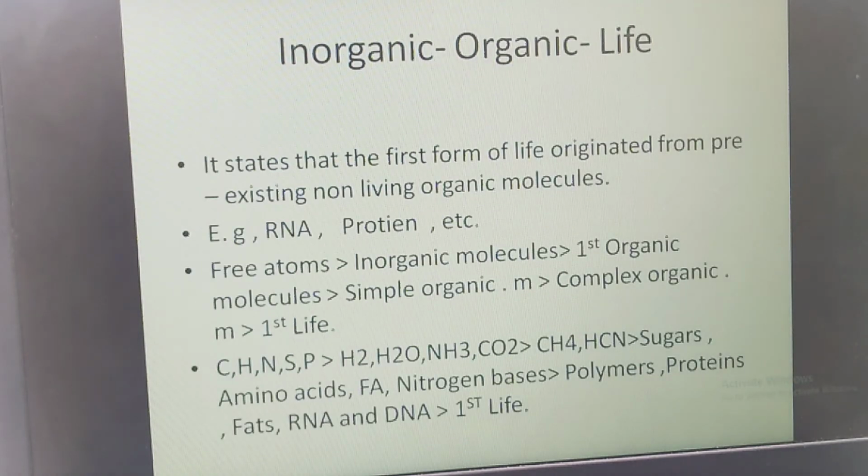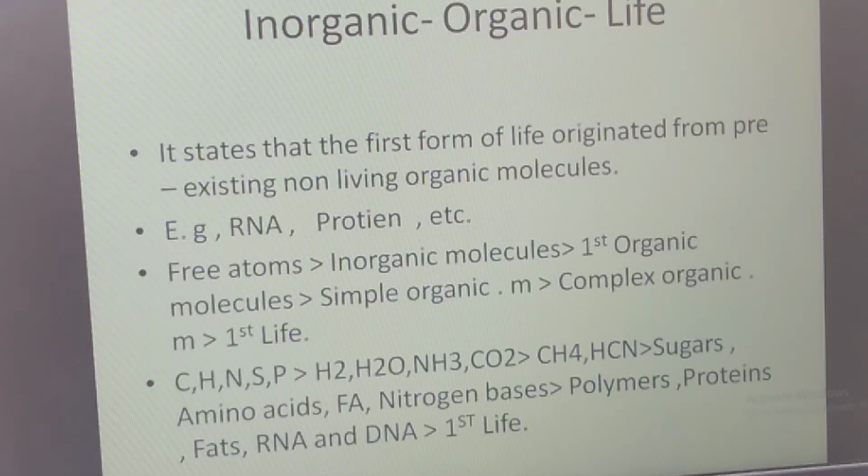See, here in the chemical evolution theory, we get to know how these free atoms combined, where the energy source came from, and what the factors were. So let me tell you, in the primitive earth we all know that the temperature was very, very high, and the source was solar energy. So sunlight was the energy for these chemicals to combine and interact, where temperature is the first factor, and the second one is volcanic eruptions. Those volcanic eruptions also used to give energy, and the third factor is